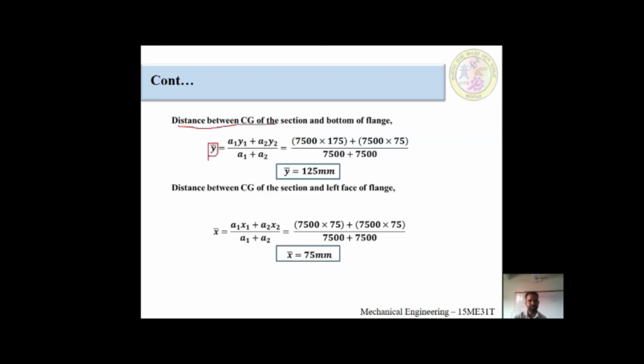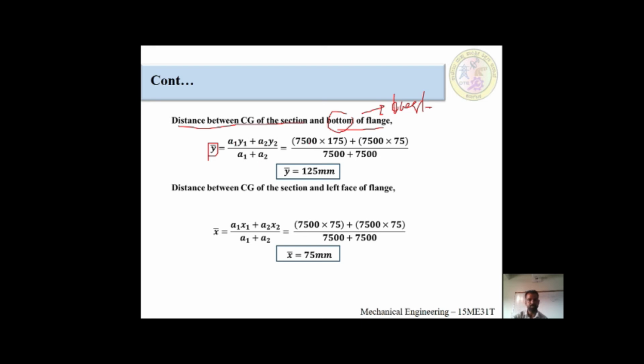It is the distance between the CG of the section and the bottom of the section. Why have we taken the bottom? Bottom means the lowest line, the lowest line for calculating the y values. Okay, y bar. The formula would be a1 y1 plus a2 y2. Why only up to 2 values? Because we have only 2 components. So y bar is a1 y1 plus a2 y2 divided by a1 plus a2.